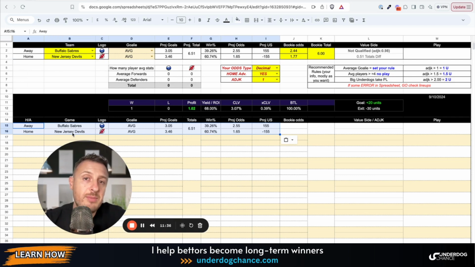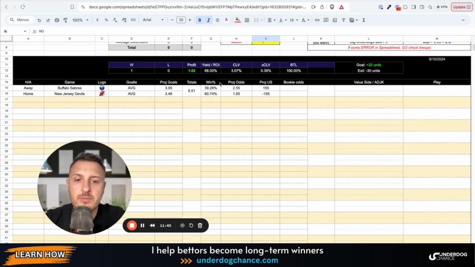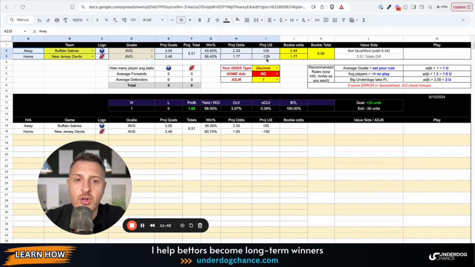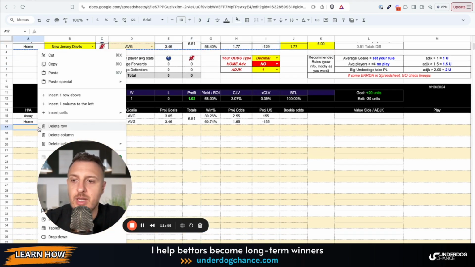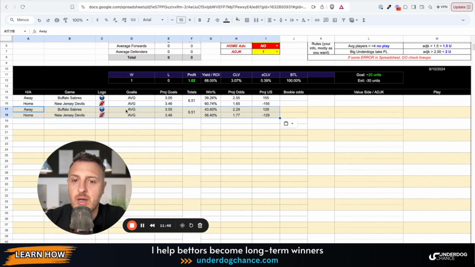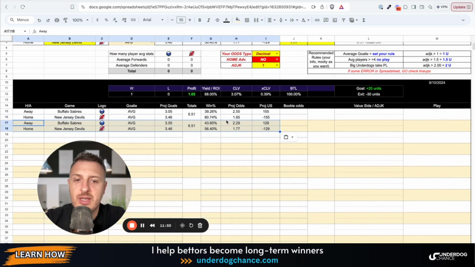Okay, but because they played in Czech Republic, you simply select no, and of course we will get a smaller probability on New Jersey Devils. Okay, as you see, the probability changes, and this is also great.